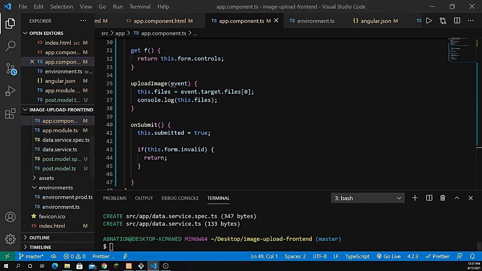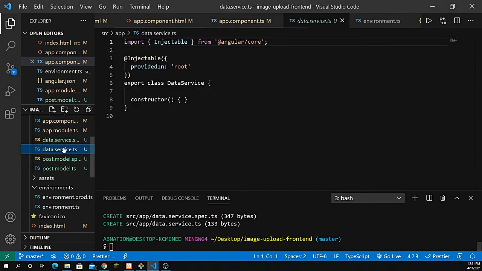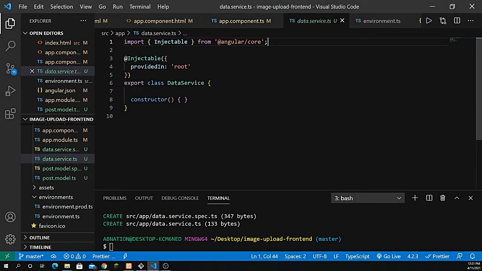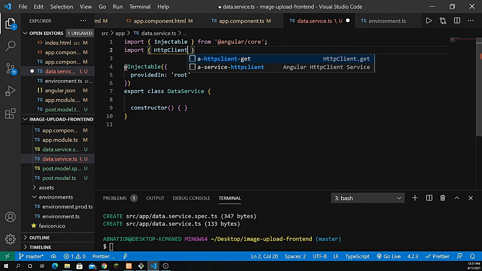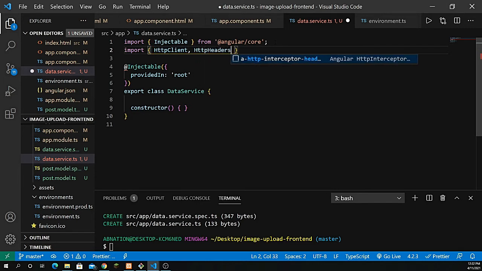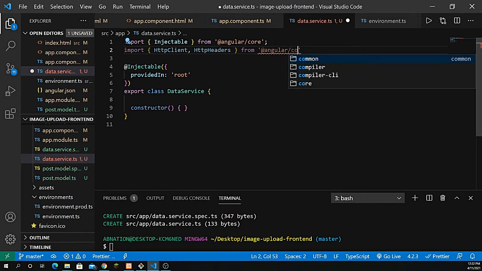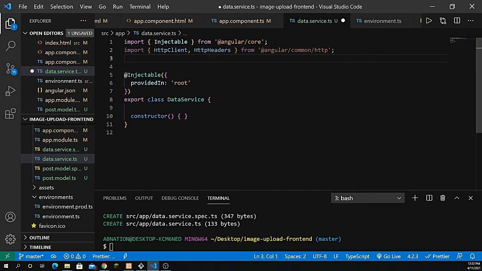So inside the service, let's go inside the data.service.ts file, and I need to define here HttpClient, right? So HttpClient is basically for getting the HTTP URL that we need to access, right? So HttpHeaders, I can also pass here, and that's all coming from @angular/common/http. All right, so that's fine, and we have to define the environment variable as well. So in order to do that, I need to pass here the API URL.